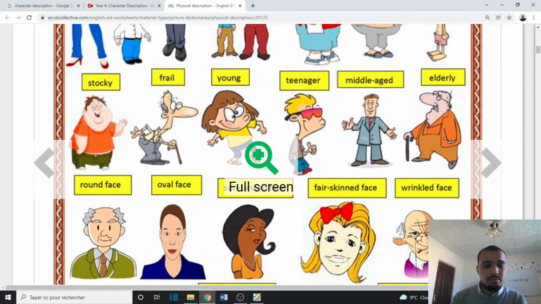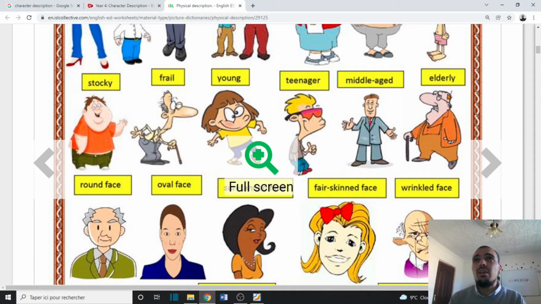Yes, we have young, we have old, we have frail, a person who doesn't have good health. Regarding the age categories, we have young, we have a child. Regarding adjectives, let's stick to these things. We have young, we have a teenager, a teenager like you students, aged between probably 13 to 18 or something like that. Middle-aged, probably in his 40s. Then we have elderly.